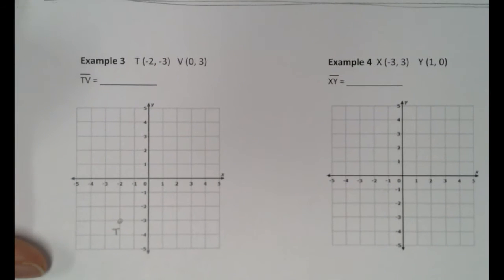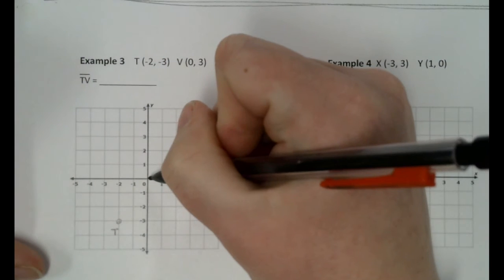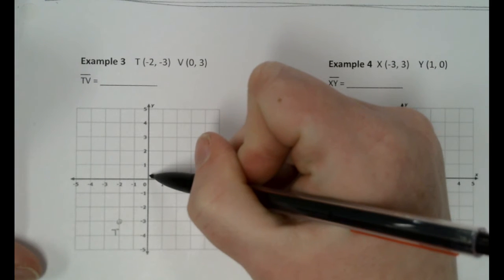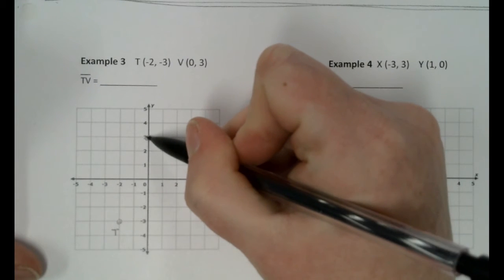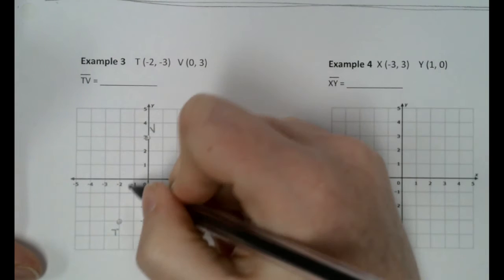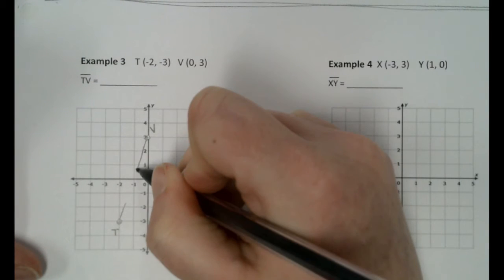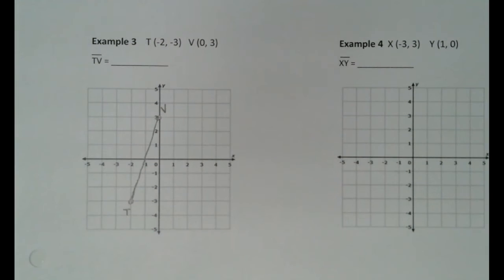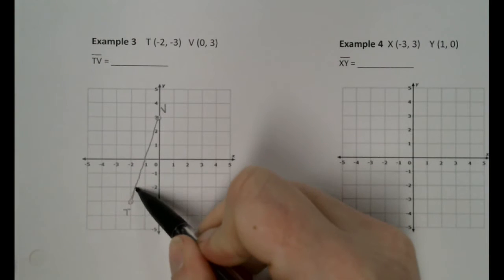And then point V is at 0, 3. Now, if my first number is 0, that means I don't go anywhere, right? And then on the y-axis, I go up to 3. So that's V. Let me connect them. So yeah, we can't just count this, okay? Because from here to here, let me zoom way in again.